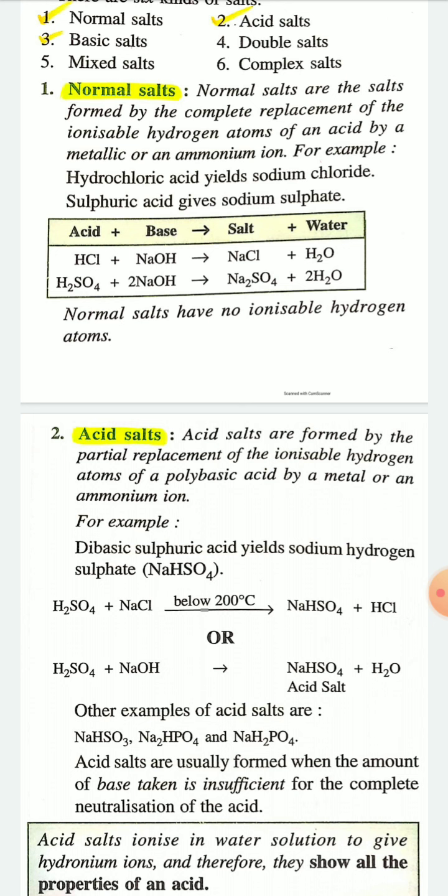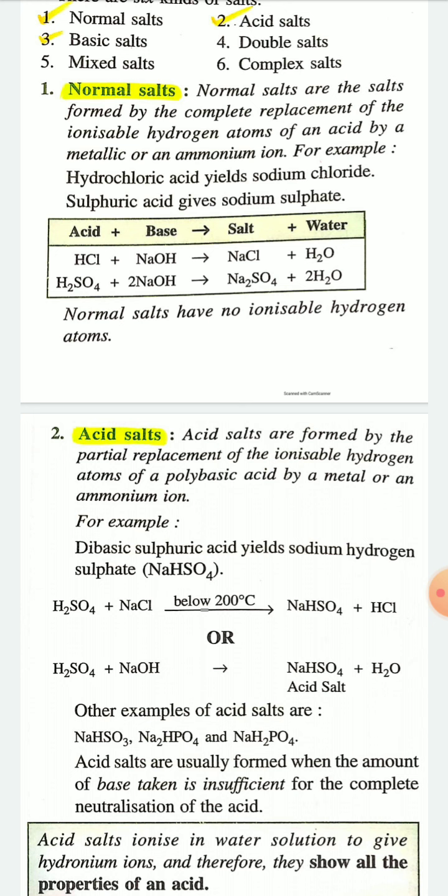Another example, when sulfuric acid reacts with sodium hydroxide, the metallic part of sodium hydroxide, that is sodium ion, replaces two hydrogen atoms from H2SO4. The sodium ion can replace the two hydrogen atoms from H2SO4 to form sodium sulfate, Na2SO4, plus water.